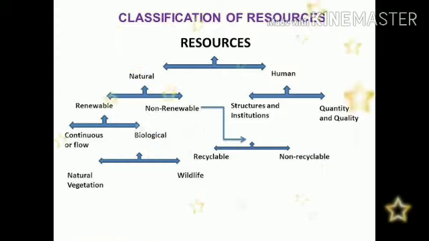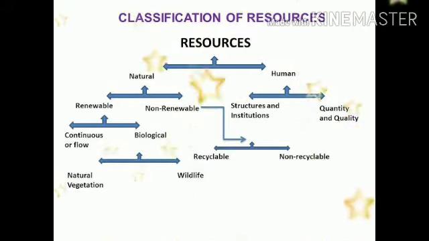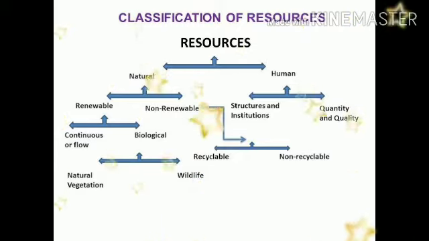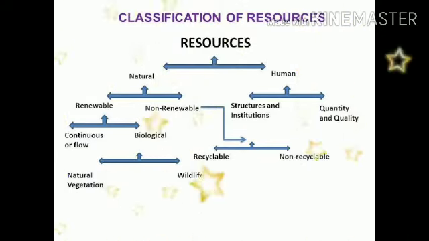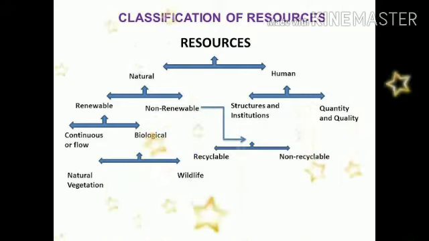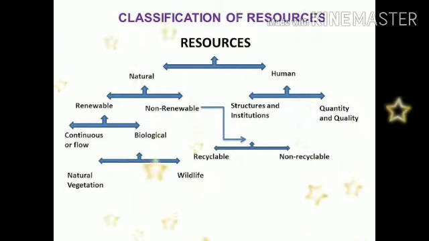Next is non-renewable. Non-renewable is classified into two types: recyclable and non-recyclable. Recyclables are metals. What is recycling? It is when something used as a resource is used again as a resource in some other way.